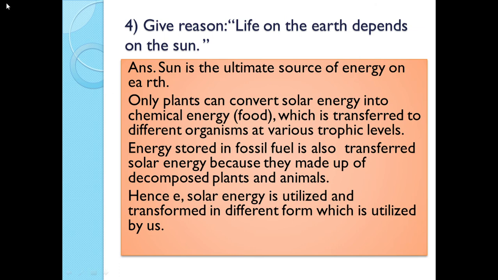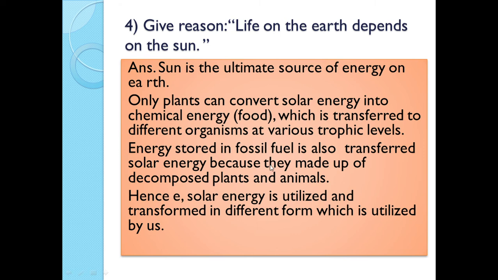Next, give reason. Life on the earth depends on the sun. Now you know that the sun is the ultimate source of energy on earth. Only plants can convert solar energy into chemical energy, that is food, which is transferred to different organisms at various trophic levels.